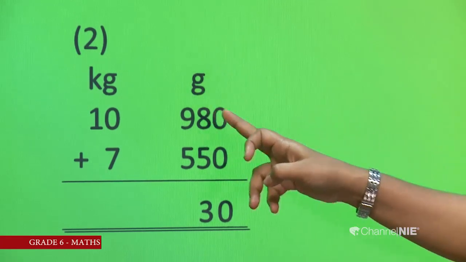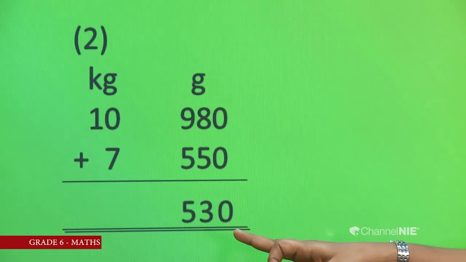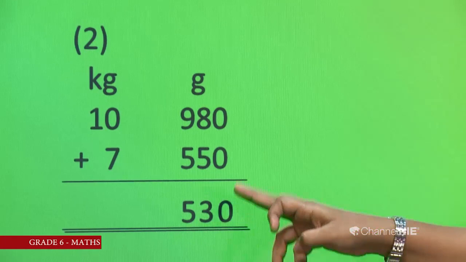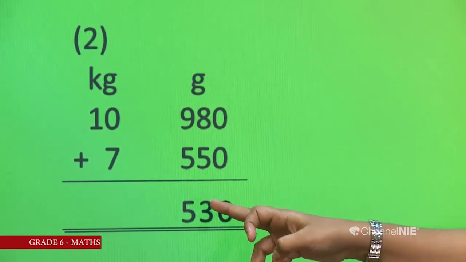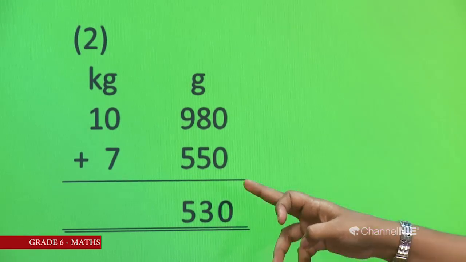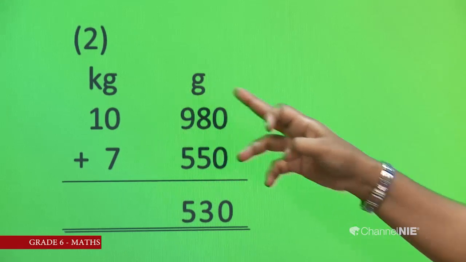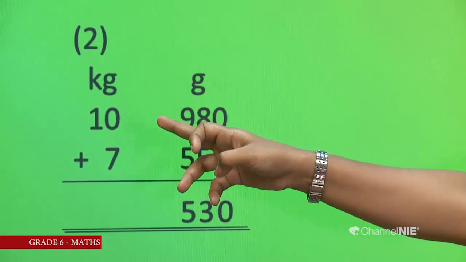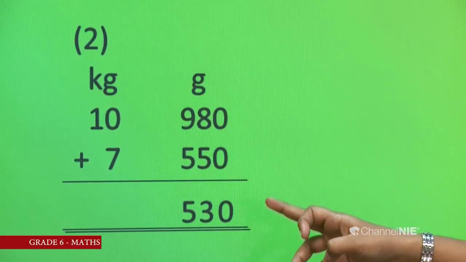1 plus 9 plus 5. Is it 5? No, it is 15, but we can't write down the 15. We should write 5. If we are writing 15, it is 1530. But there is another column for kilograms. Then 1000 is written as 1 in the column of kilograms. So here we have to write down 530.